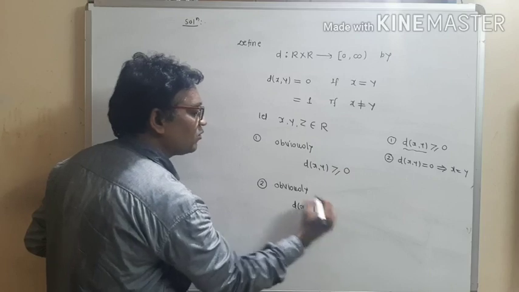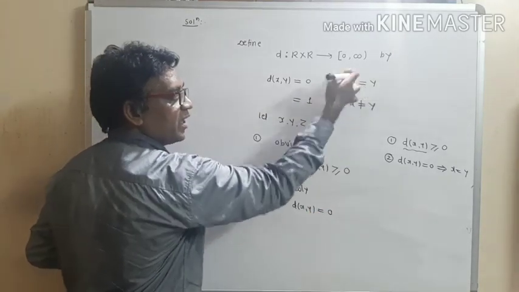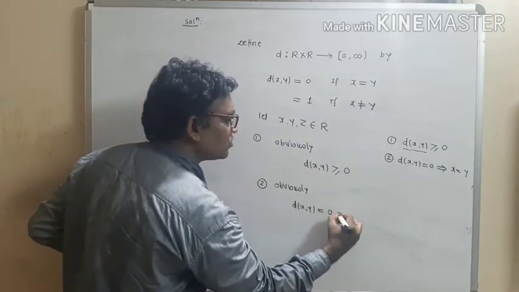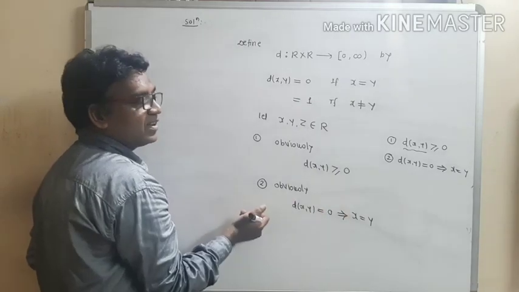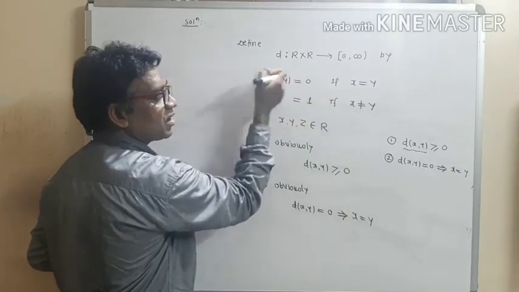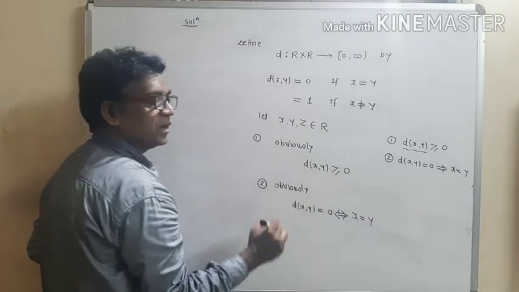So write down, obviously, distance of xy equal to 0. Distance is 0, then what is the condition? We have this condition x equal to y. So write down, this implies x equal to y. And conversely, if x equal to y, then the distance between them is 0. So this is our if and only if case.